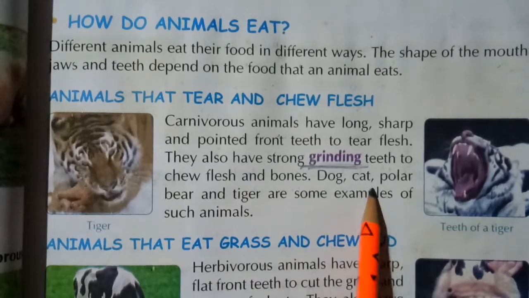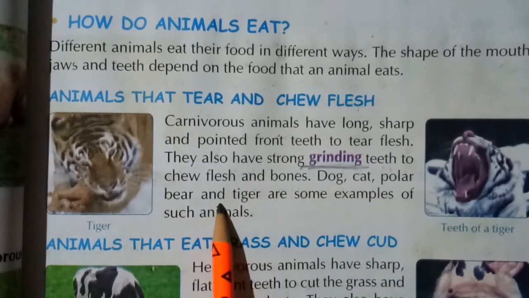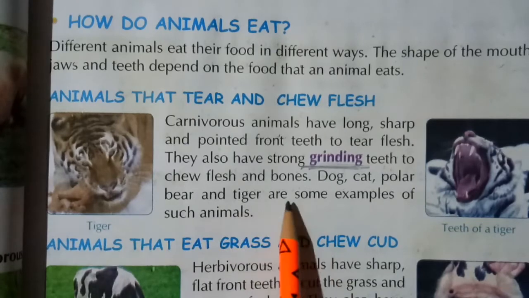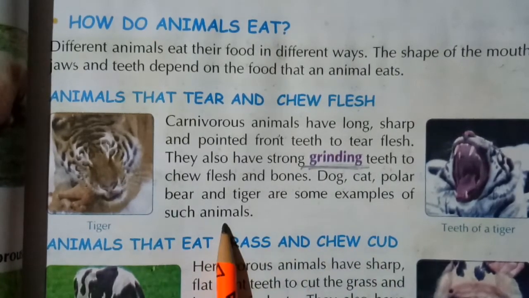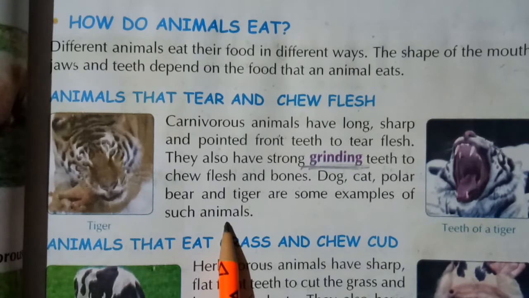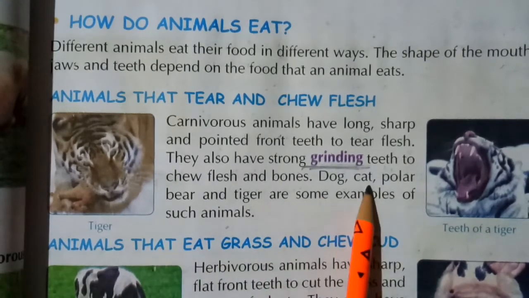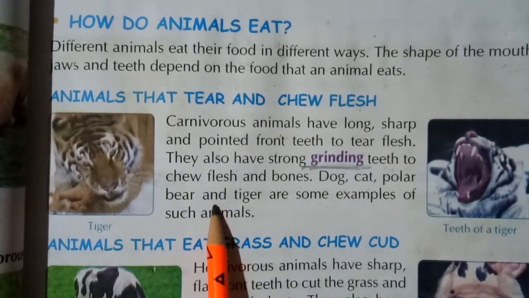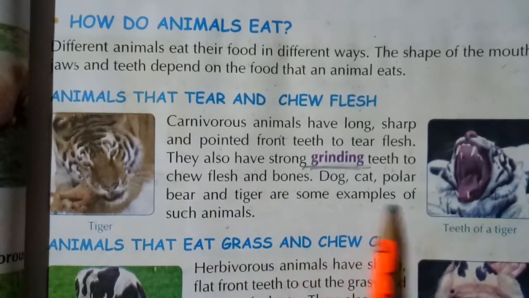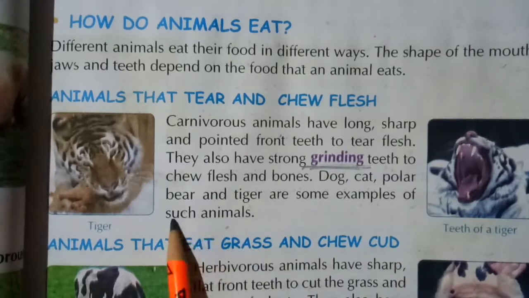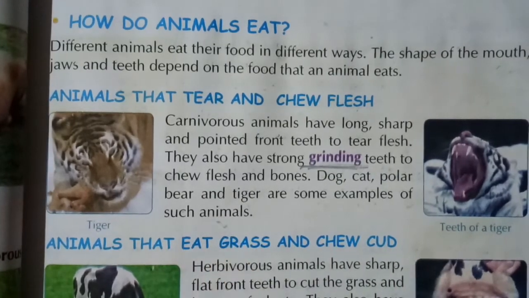Dog, cat, polar bear and tiger are some examples of such animals.